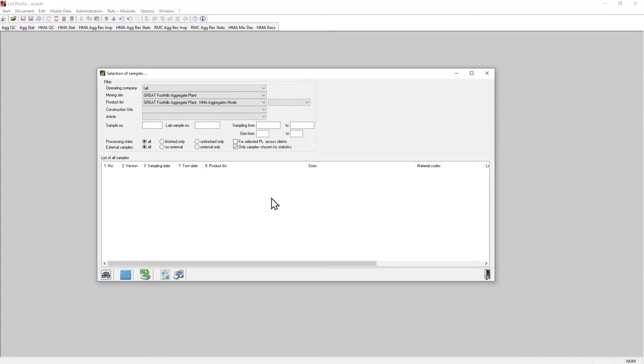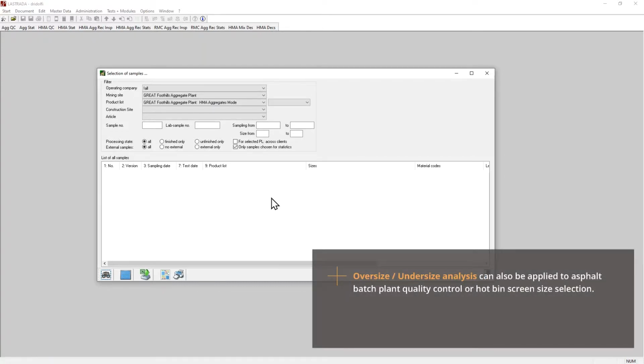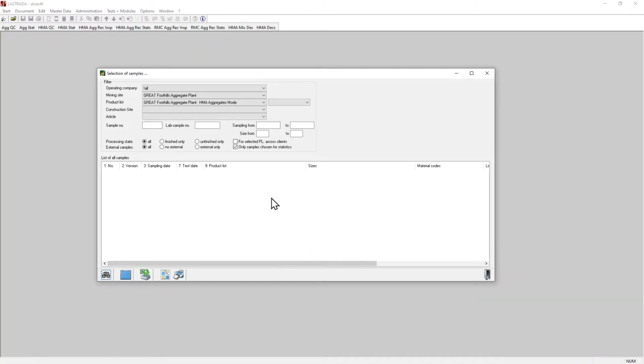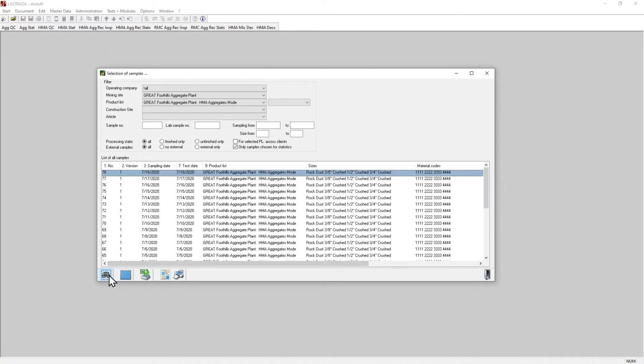Let's look at some plant data. This data is from a currently producing aggregate plant. I will start by filtering in data from the screen deck product list and running a standard gradation report that shows cumulative percent passing and control charts of the same data.